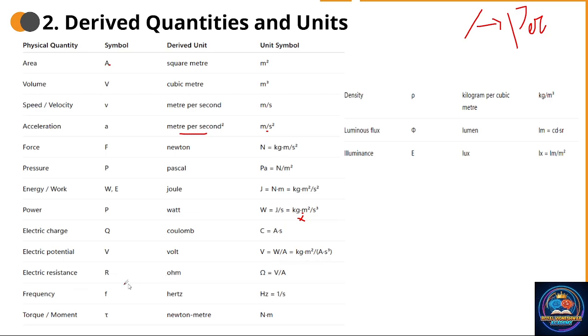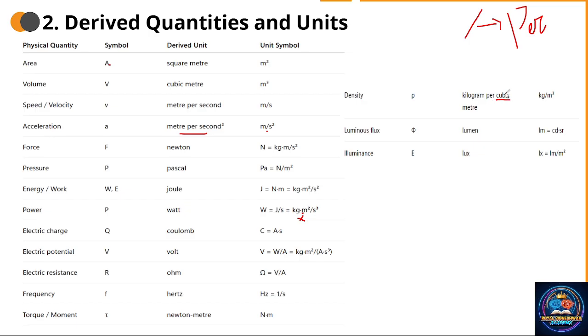Electric resistance R, ohm, V by A. Frequency, Hertz, 1 per second. Torque, moment, Newton meter. Density, kilogram per cubic meter, that is meter cube.